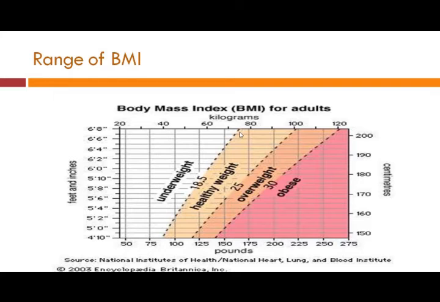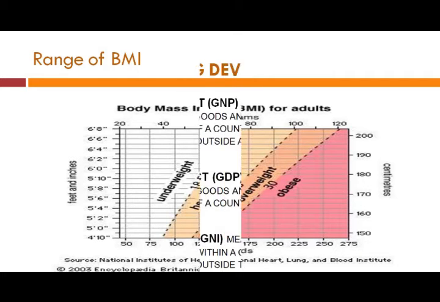The range between 75 and 100 kg for a person with a height of 6 feet 8 inches is a healthy weight. Similarly, you can find out your weight from this graph, if you fall in these categories, and what the preferred weight is that you should have. So this is the perfect ratio in which we can find out that a person is healthy in terms of height and weight.